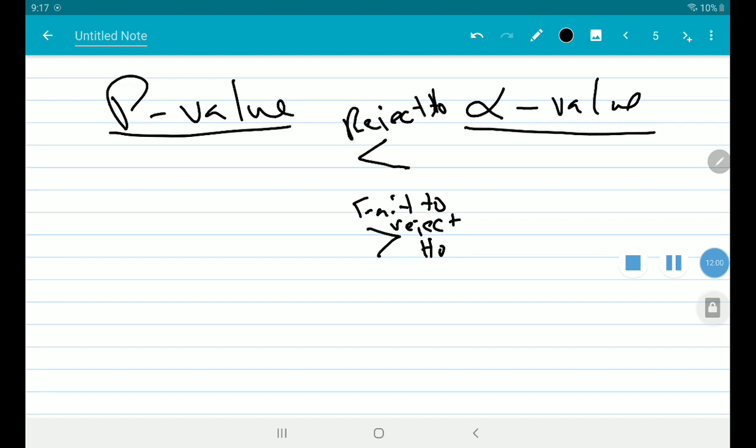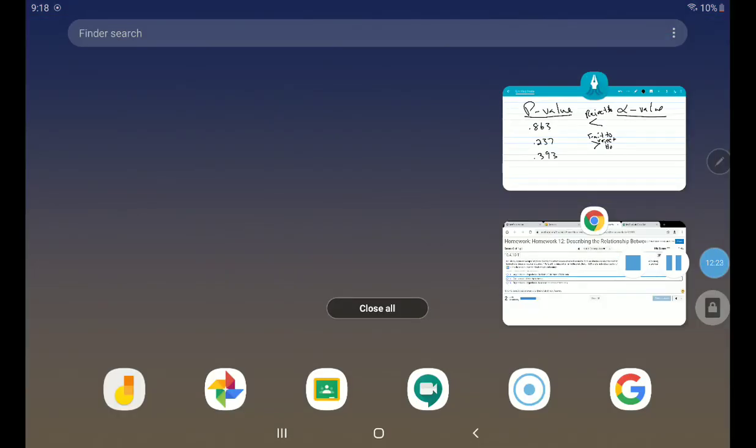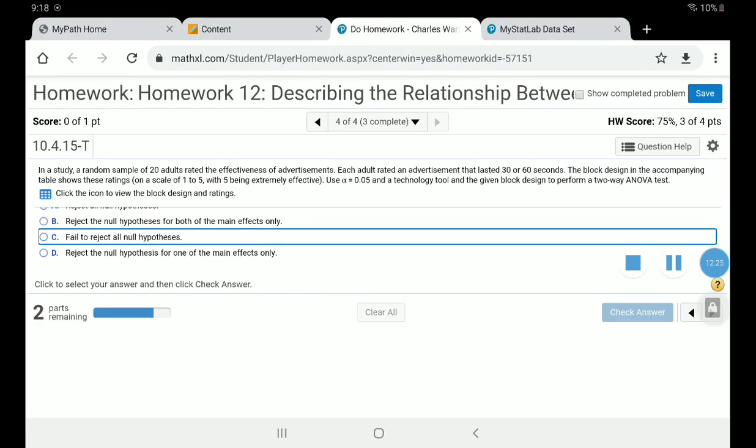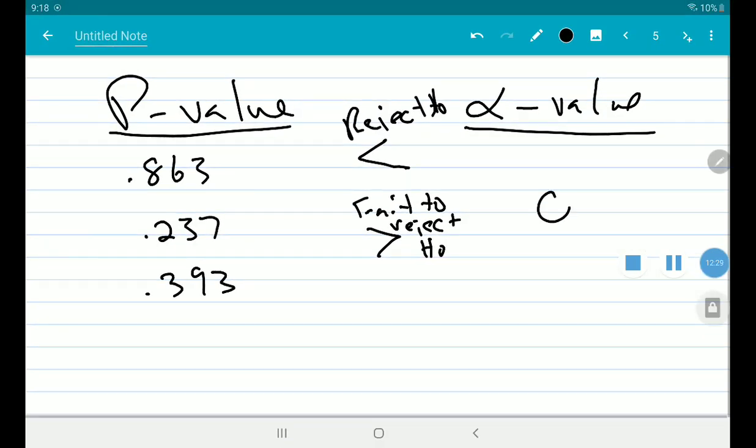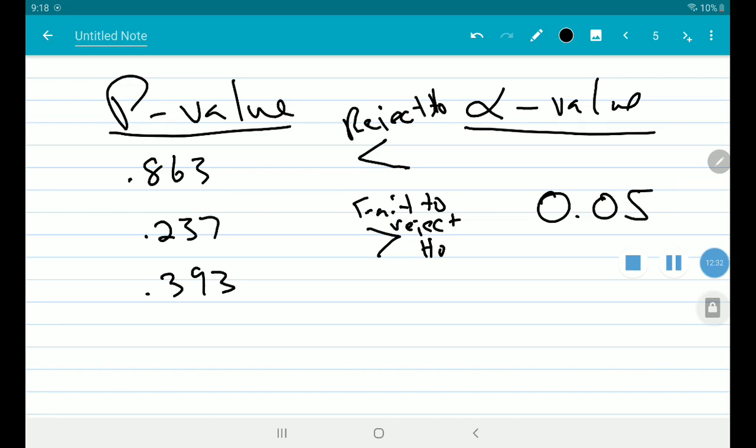Okay, so let's just compare our p-values. My p-value for the row was 0.863. My p-value for the column was 0.237. My p-value for the interaction was 0.393. The alpha value, let's go back and look at it, was 0.05.